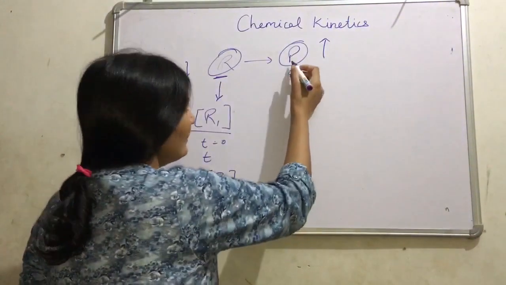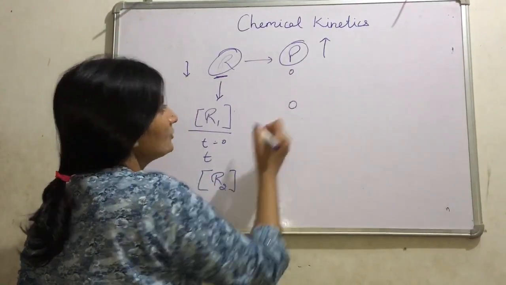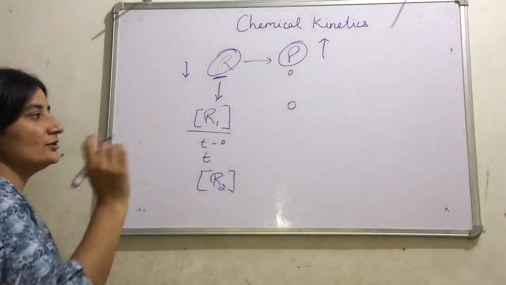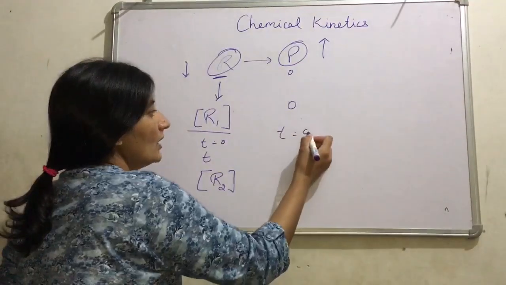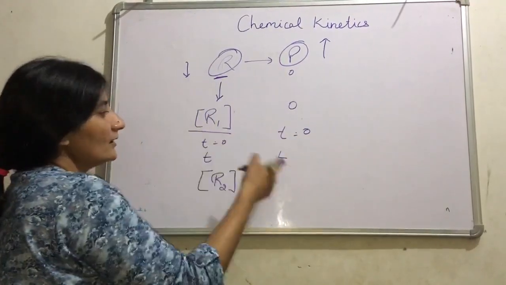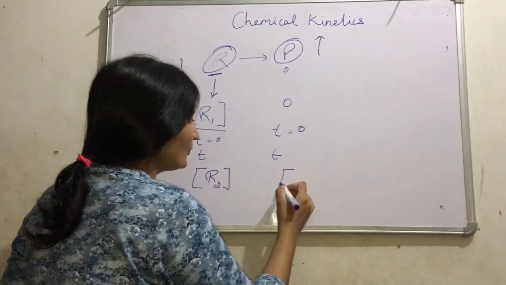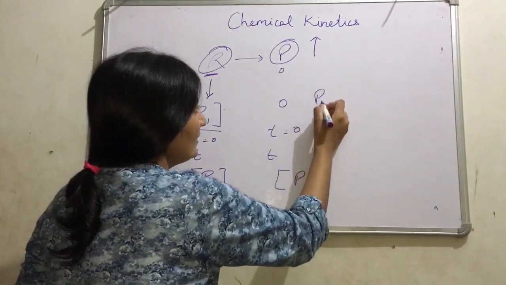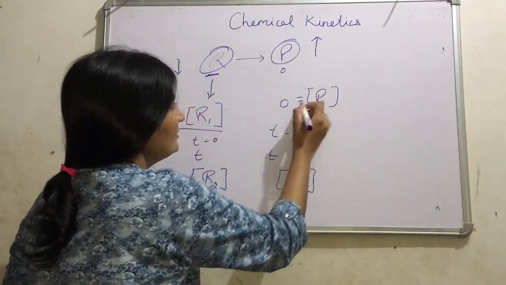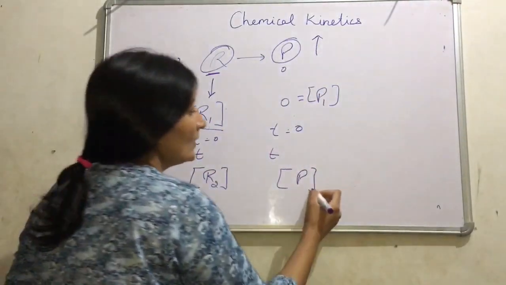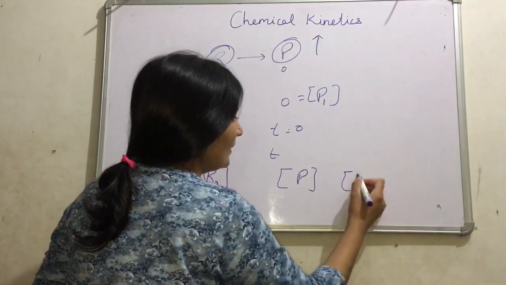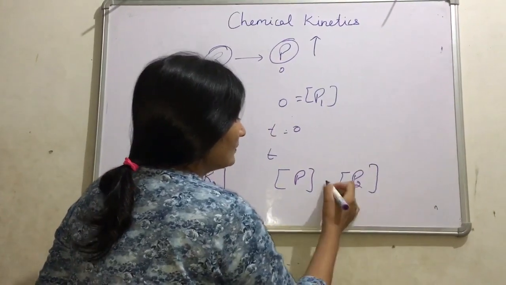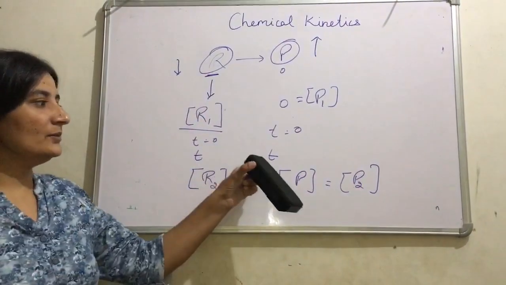In the same way, initially there is no product, so the initial concentration of product is 0 when t is 0. After time t, the concentration of product becomes P. Or we can write P1 is the concentration of product, that is 0 at t equal to 0, and P2 is equal to P, the concentration of product at time t.